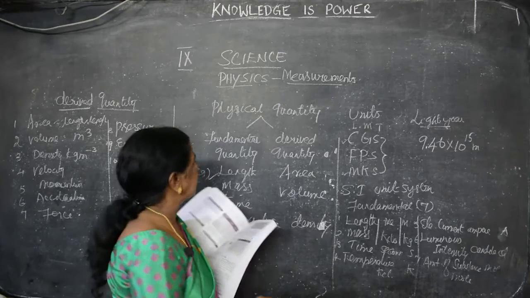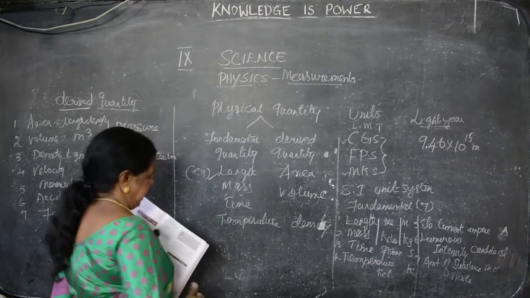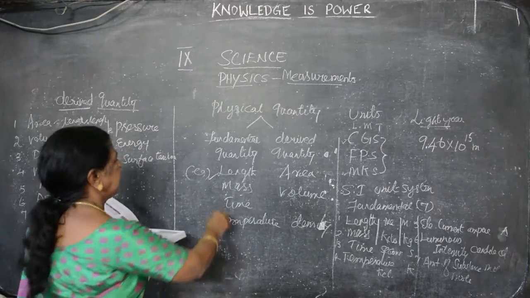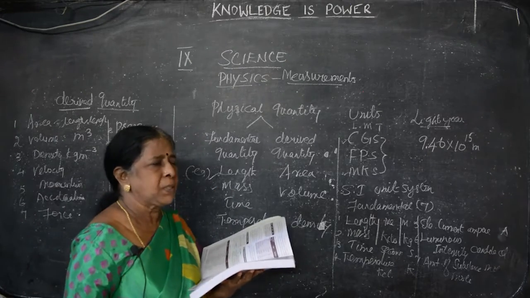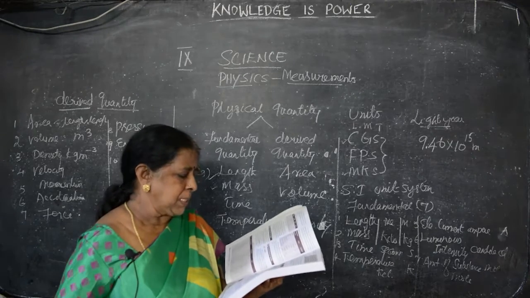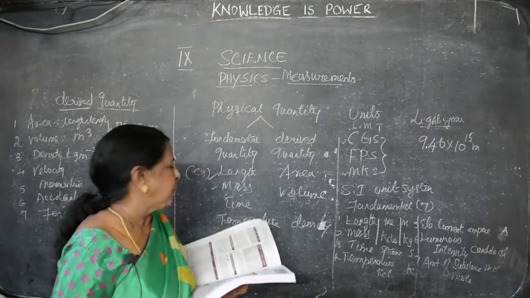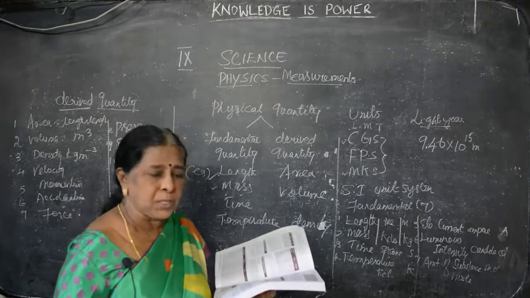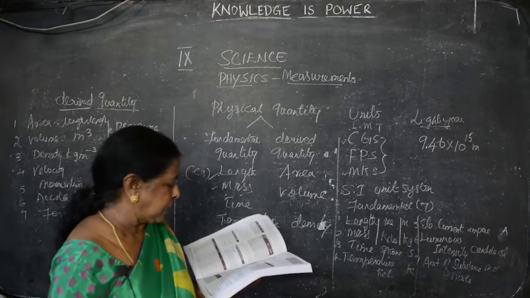The next one we have to see, we have seen what is length. From the length I said 3 quantities. One is astronomical unit, the other one is light year, and the third one is parsec. Next one, mass. Any substance that occupies space and has weight, that is known as what? Mass. Mass is the quantity of matter contained in a body. The SI unit of mass is kilogram. Underline, you have to give the definition. What is mass? Mass is the quantity of matter contained in a body. The SI unit of mass is kilogram.